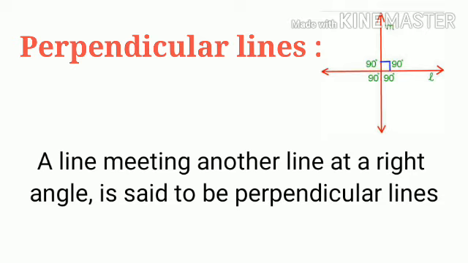A line meeting another line at a right angle is said to be perpendicular. Look at this figure. Here, line L and line M intersect each other at 90 degrees. That's why we can say that line L and line M are perpendicular.